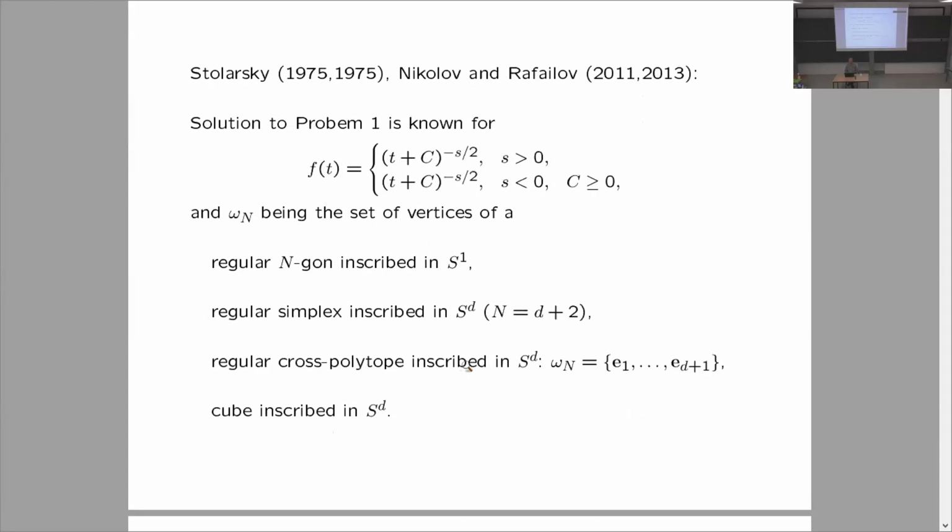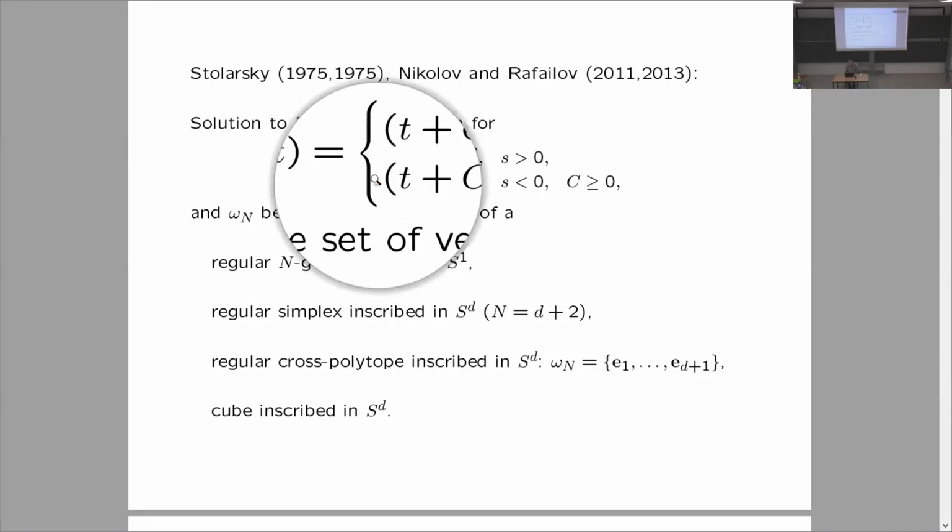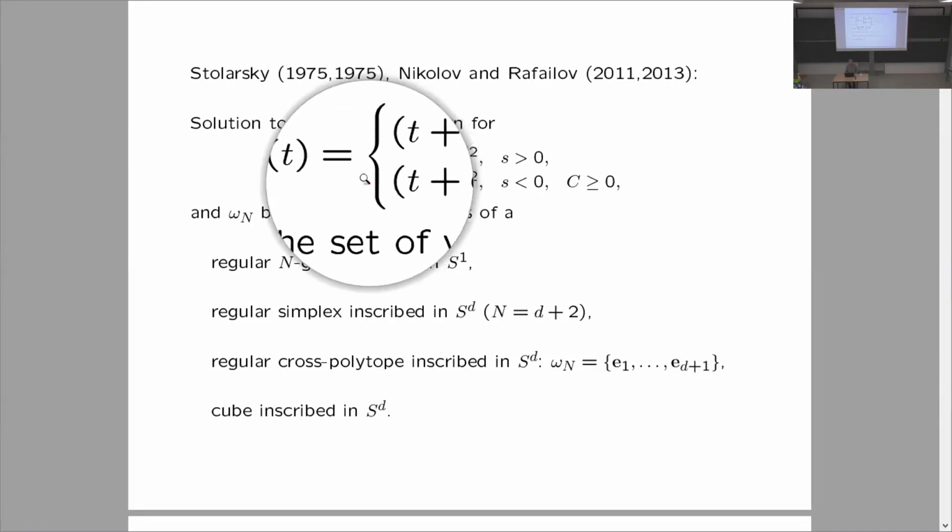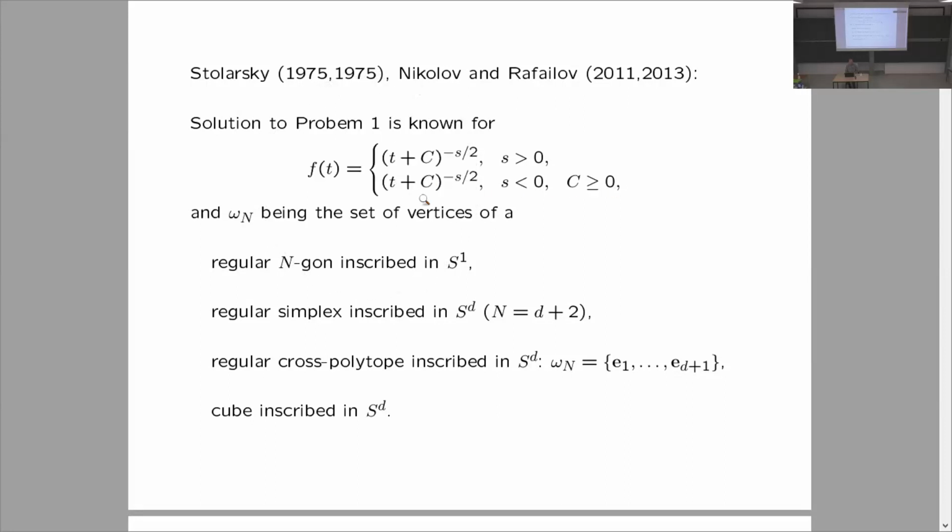The problem of minimizing and maximizing the potential of some regular configurations on the sphere was considered before by Stolarski in his two papers in 1975, and by Nikolov and Rafailov later in 2011 and 2013. So they were considering the following potential functions. When C equals 0, this is the classical Riesz potential, except I must put the minus sign. Here it is meant to be a minus sign, I just made a typo. And that's the Riesz potential when C equals 0.